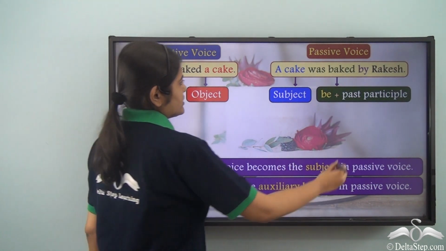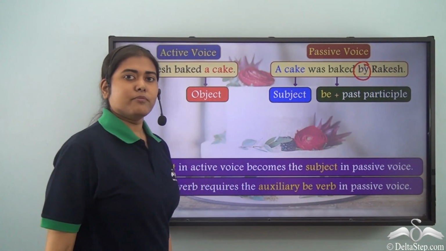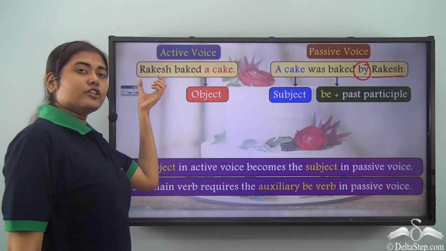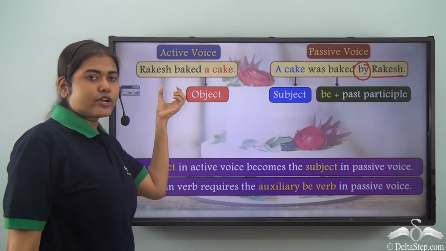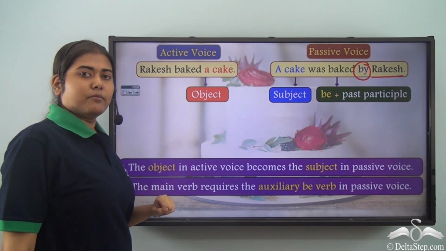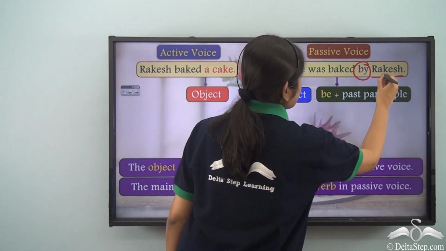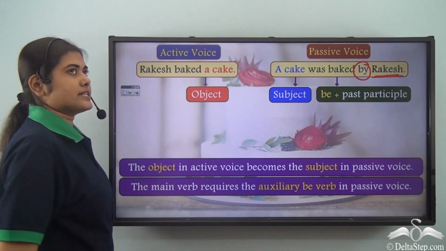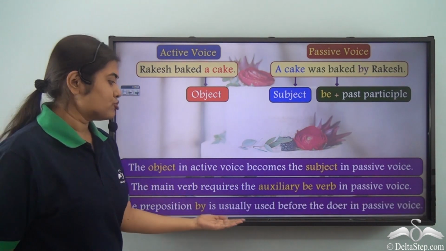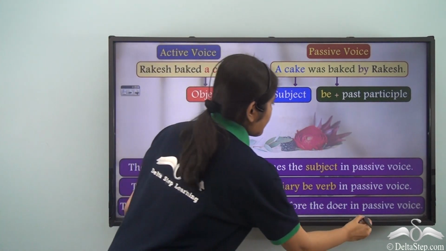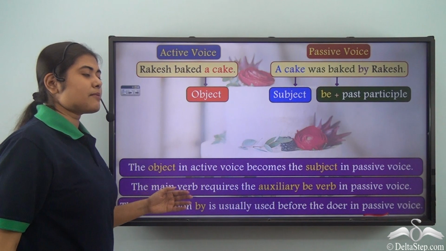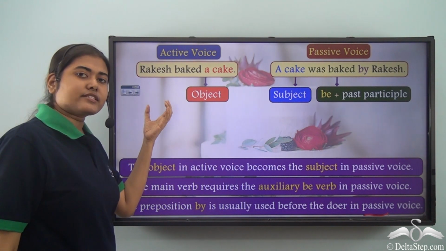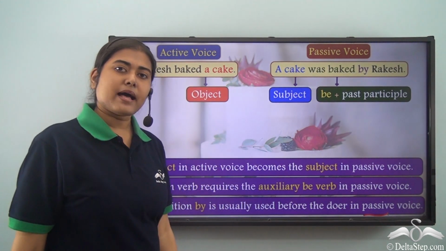The third thing to be noted is the preposition by. You see, the doer is Rakesh. Here the doer was the subject of the sentence in active voice, so it was placed before the verb. But the doer in the passive voice takes a position after the verb, and before that a preposition is added. So the preposition by is usually used before the doer in passive voice. So these are some of the basic things that need to be followed when we change a sentence in the active voice to its corresponding passive voice.